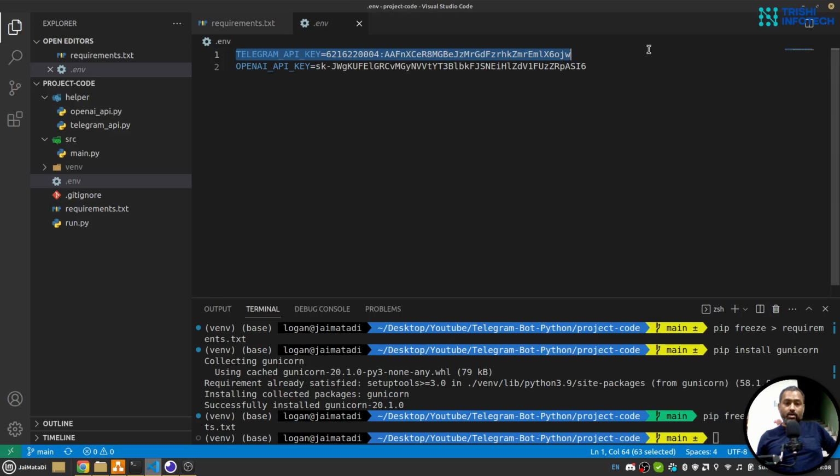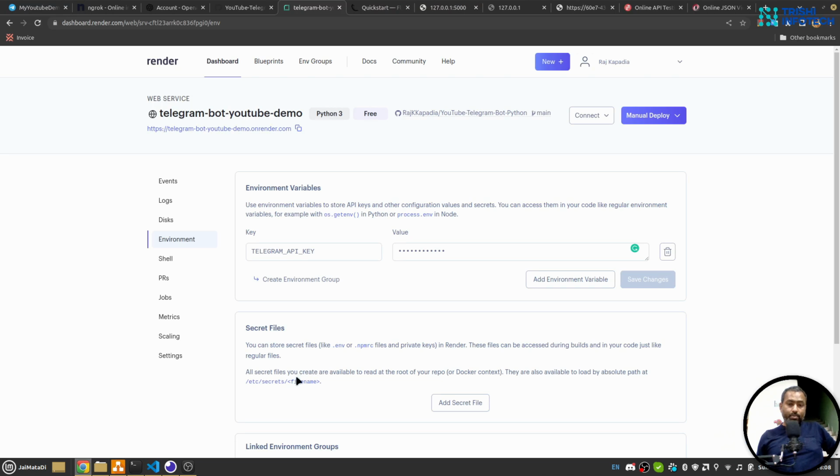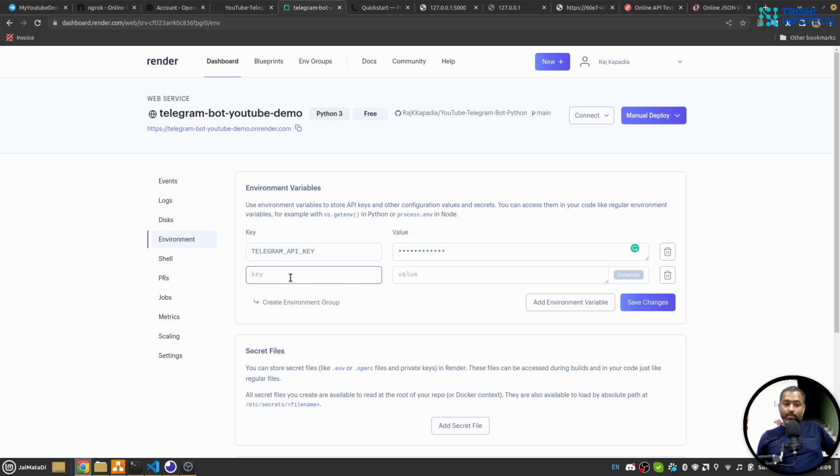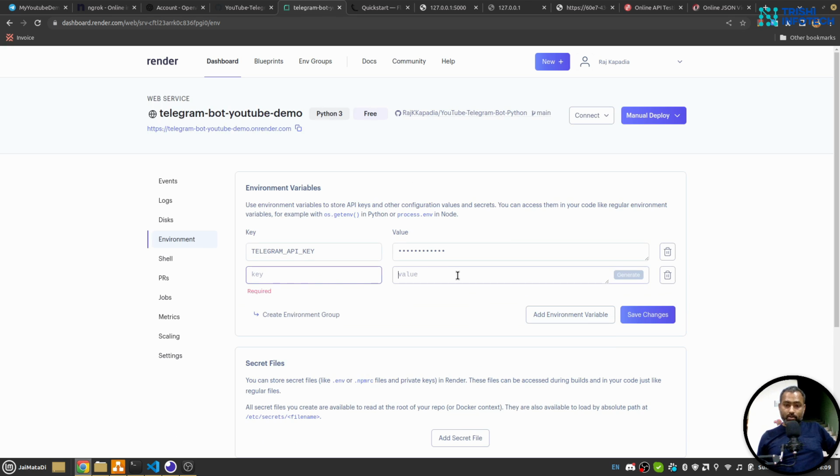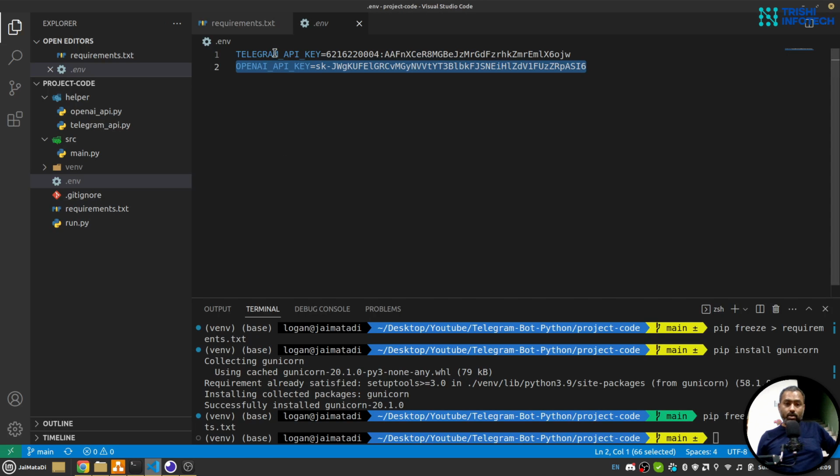I'll come here and copy this OpenAI API key. I'll click on add variable here, and from this point I'll do that and copy the remaining part. Yeah, I'll copy this, sorry, copy this.